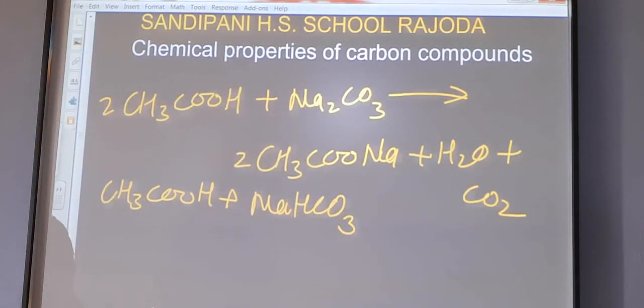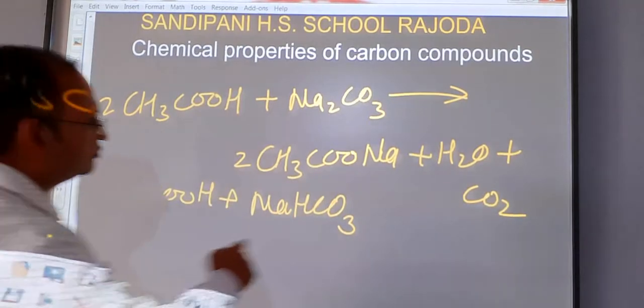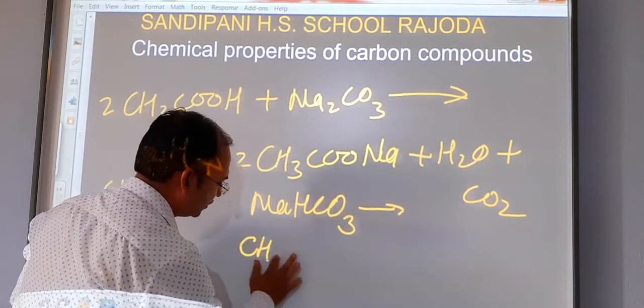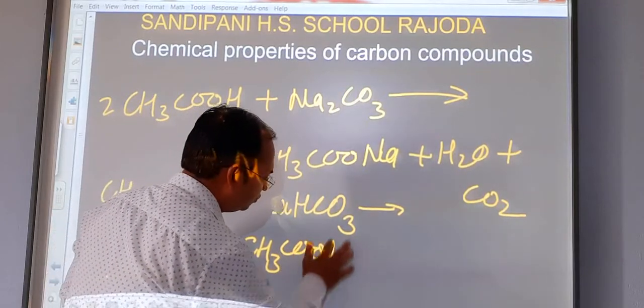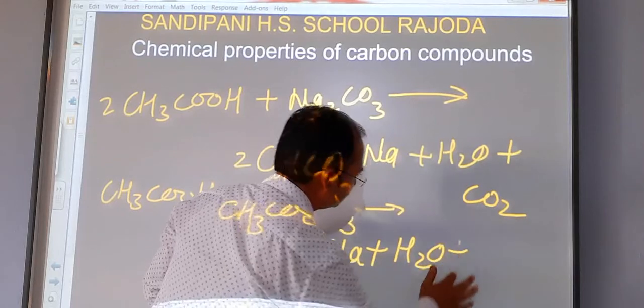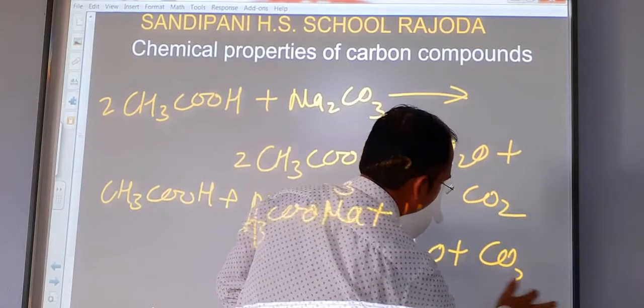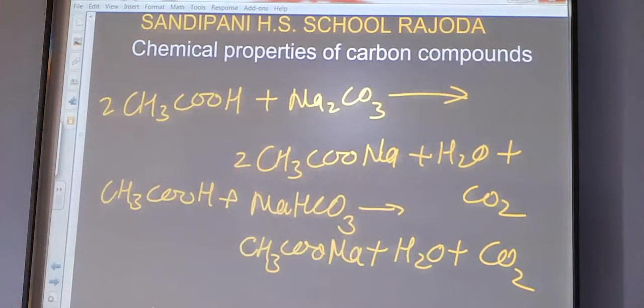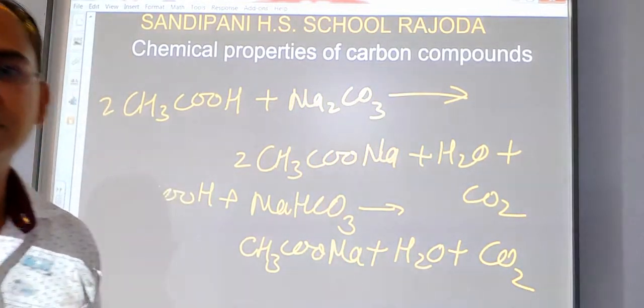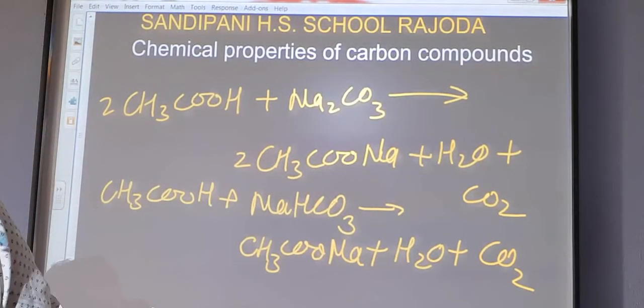The same product is also formed in this reaction, that is CH3COONa plus H2O plus CO2. There is no change in the products, and this reaction is already balanced. Okay, students, these are the important reactions in this lesson. Learn them very carefully.